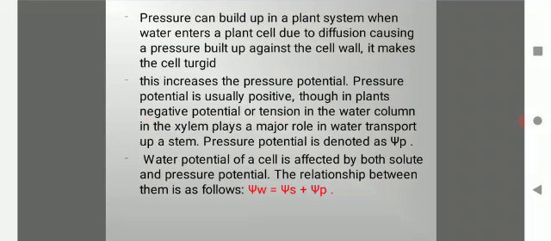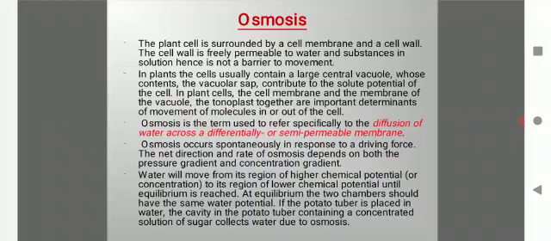Pressure potential is usually positive, though in plants, negative potential or tension in the water column in the xylem plays a major role in water transport up a stem. Pressure potential is denoted as psi P. Water potential of a cell is affected by both solute and pressure potential. The relationship between them is as follows. So water potential is equal to solute potential plus pressure potential.